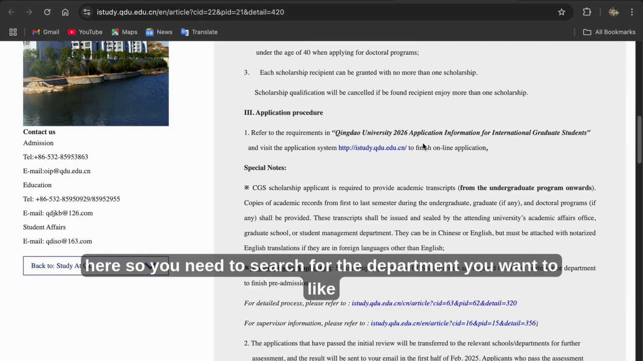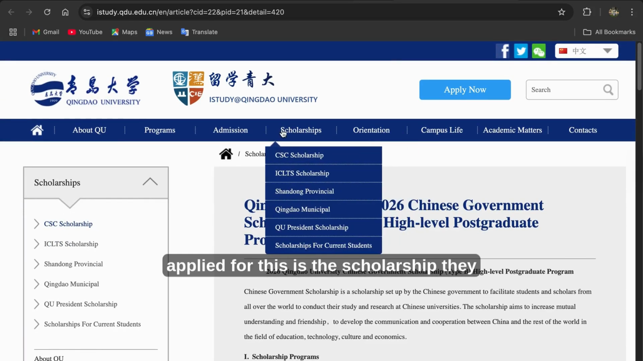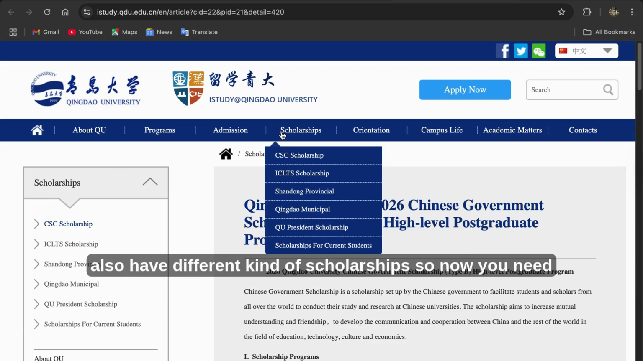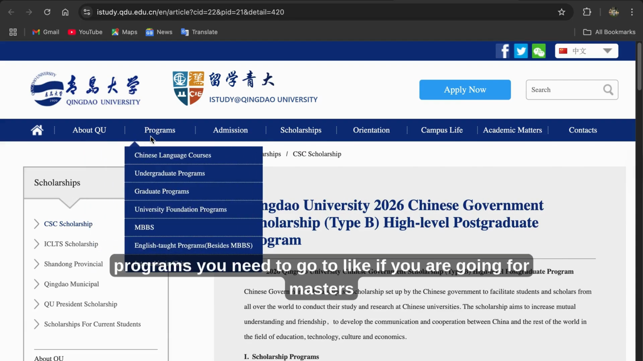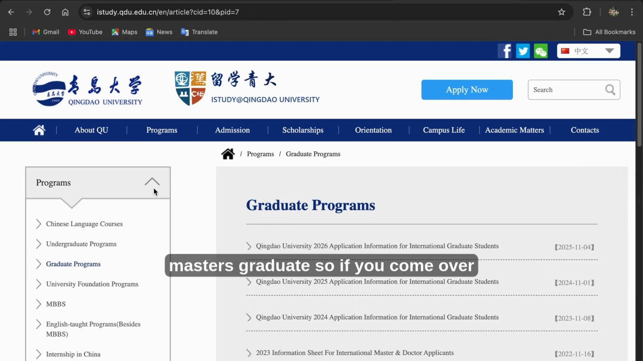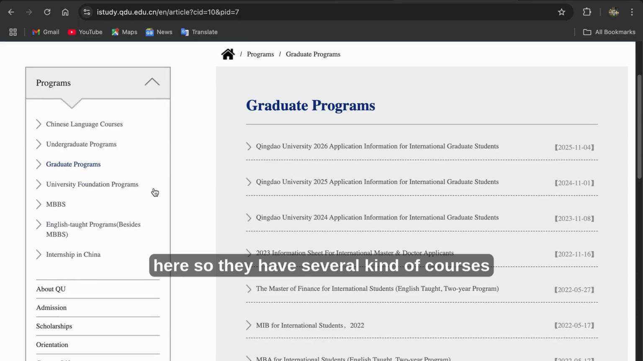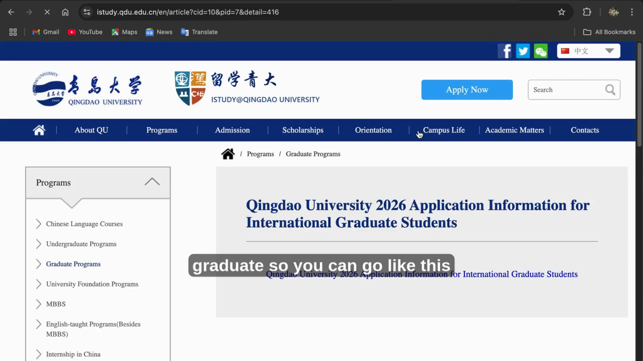If you come here, you need to search for the department you want to apply for. This is the scholarship. They also have different kinds of scholarships. Now you need to search for the department. For instance, these are the programs. If you are going for masters, since there is no bachelor, let's go for masters, graduate. If you come over here, they have several kinds of courses in their listing. Application for international graduate. So you can go like this.